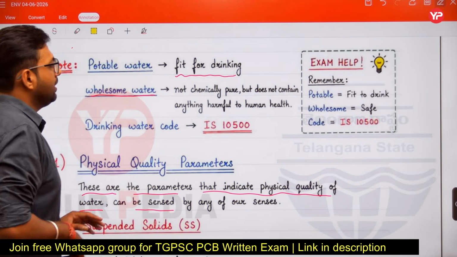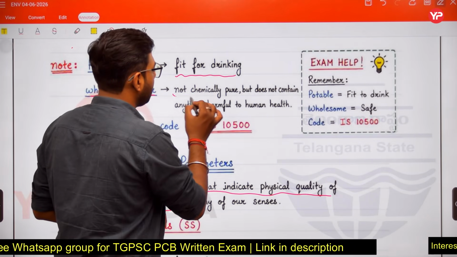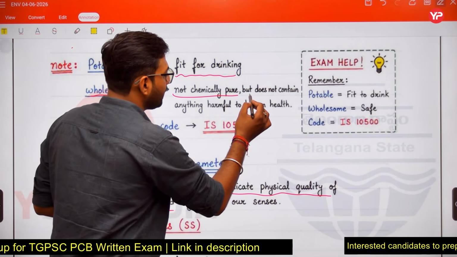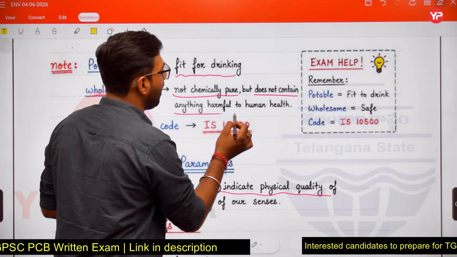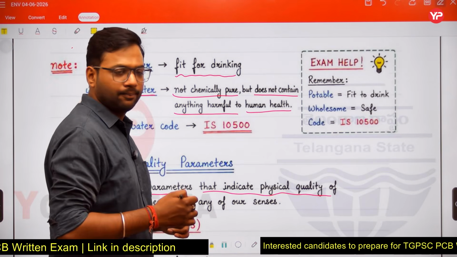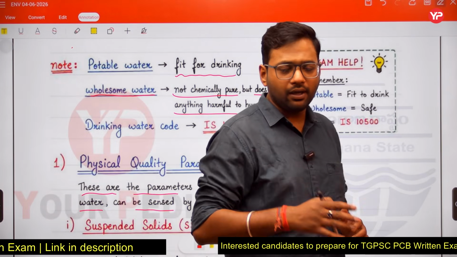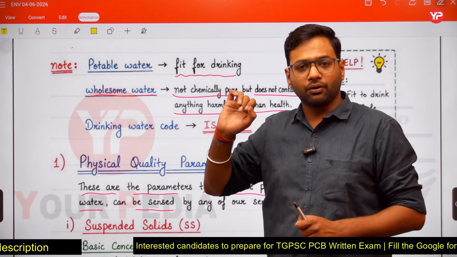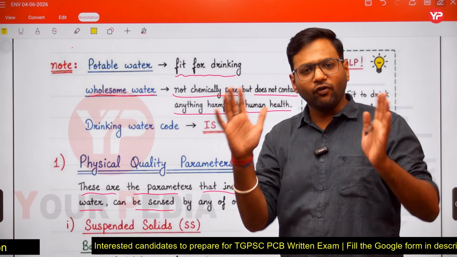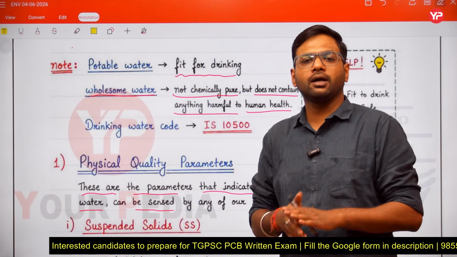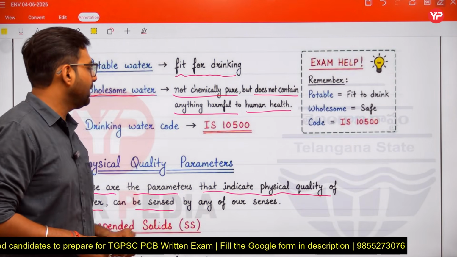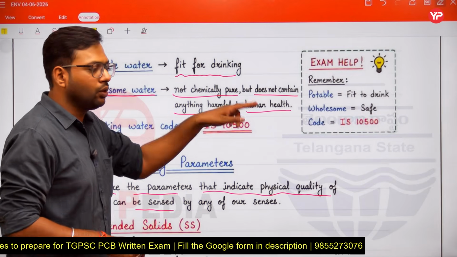Wholesome water means that our water sample is not chemically pure, but it does not contain anything harmful to human health. Wholesome water is that water which is not chemically pure, but potable water is chemically pure. Potable water is fit for drinking. Wholesome water is not chemically pure, but it does not contain anything harmful to human health.